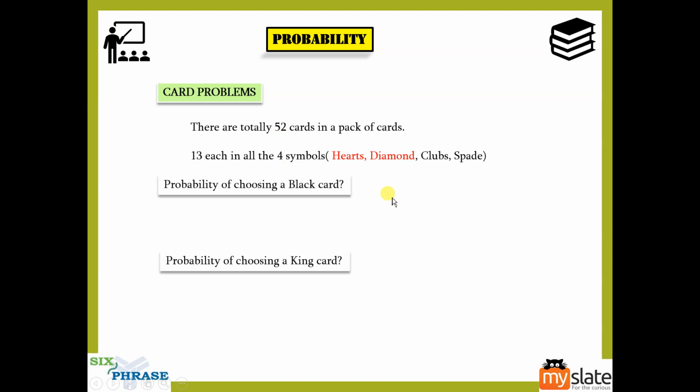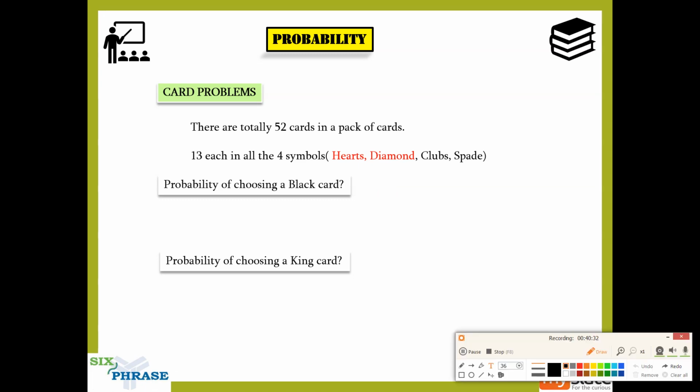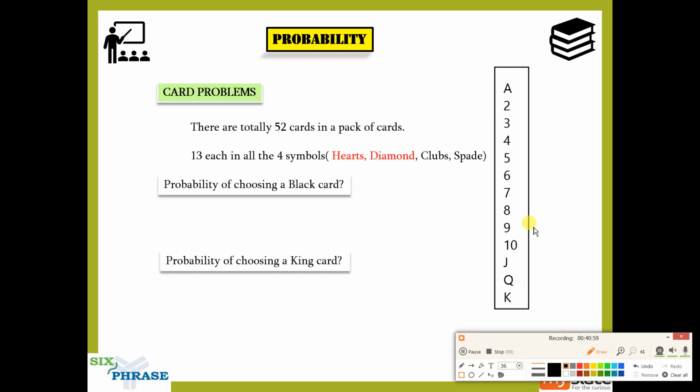Before we move on, I'd like to talk about those 13 cards first. Some of you still might not know what those 13 cards are. The first card is A, guys. The second one is 2, 3, 4, 5, 6, 7, 8, 9, 10. Then it is not 11, it is J, J meaning Jack. Then it is Q, meaning Queen, and K, meaning King. Now these are the 13 cards that I was talking about. Just count it, you will find there are 13 cards. Now these 13 cards are in all of the four symbols.